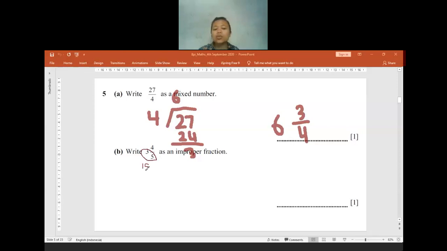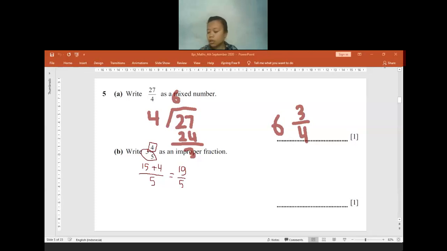After that, you have to add the result to the number here. So 15 plus 4, and the denominator stays as it is, so it will be 5. 15 plus 4 equals 19. So the answer will be 19/5. Okay, clear? Or is there anyone who is still confused?